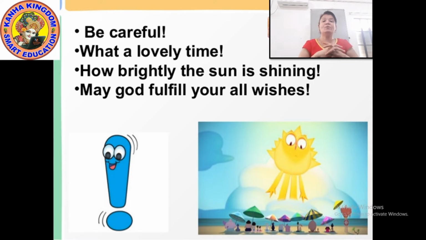Right? Now, some expressions like: be careful. At that time, you are not giving a suggestion or an advice, but you are surprised, or your emotions are of feeling bad. Oh, he is going to fall down, or he is not careful. You are just warning about him. And here, this warning is not an imperative sentence, it is an exclamation.